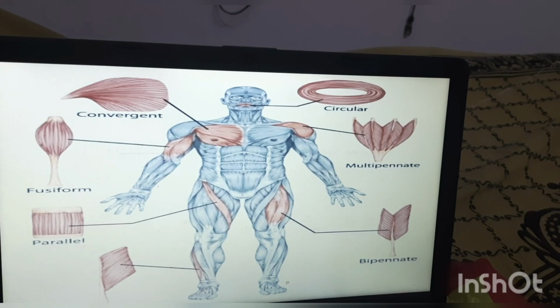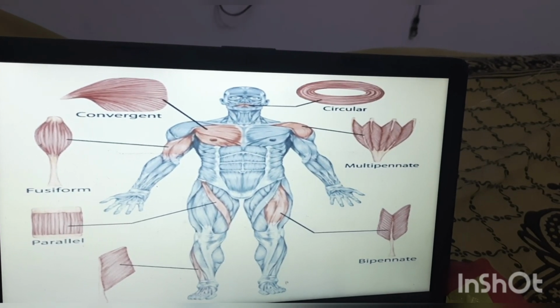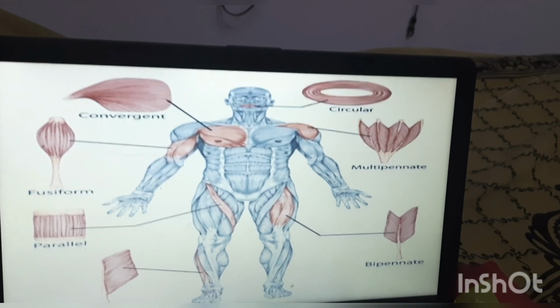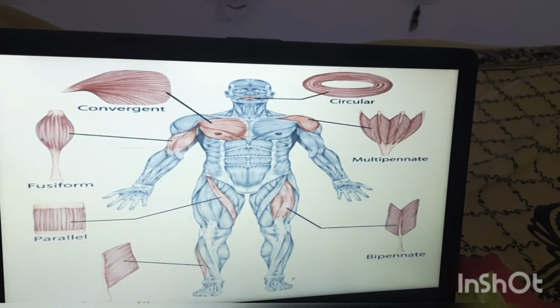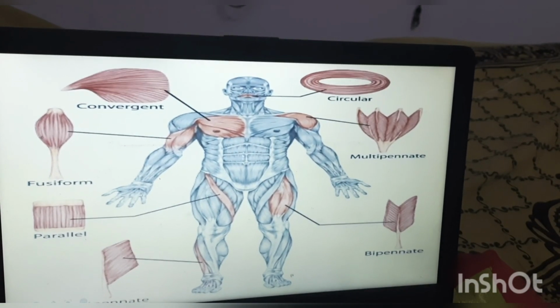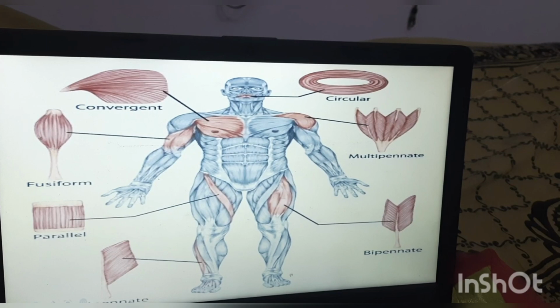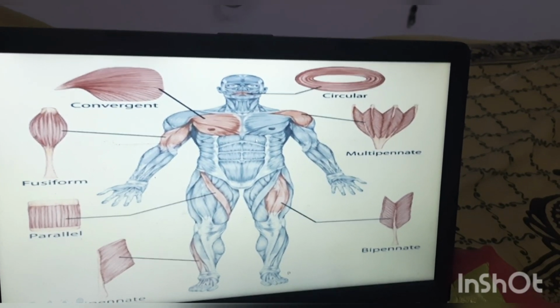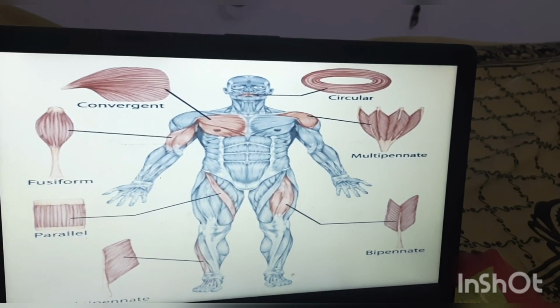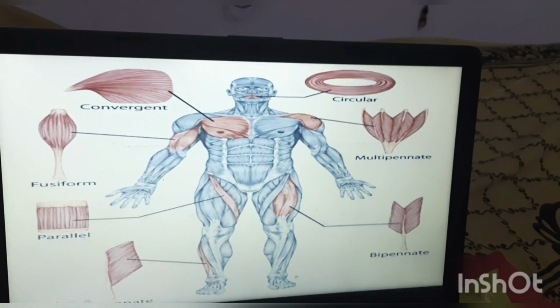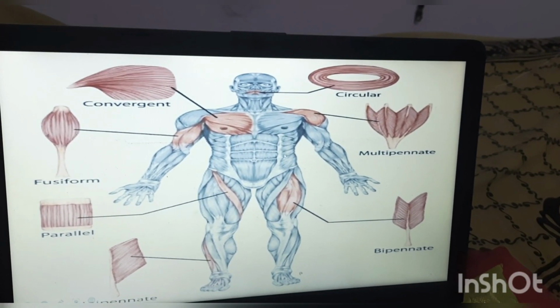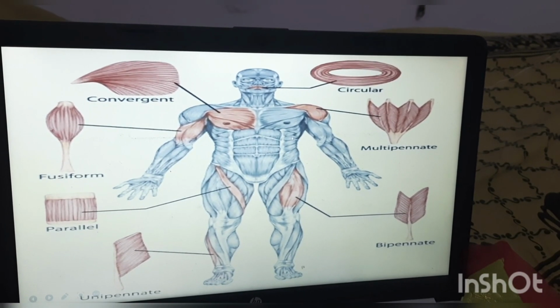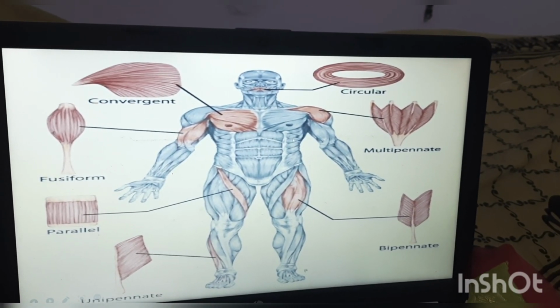Next one is based on their direction. It is a straight muscle. Straight muscle is a rectus muscle. There is a rectus which is present in the abdomen, that is the rectus abdominis. Oblique muscle fibers are arranged obliquely. So here the external oblique muscle and internal oblique muscle are present in the abdominal region.